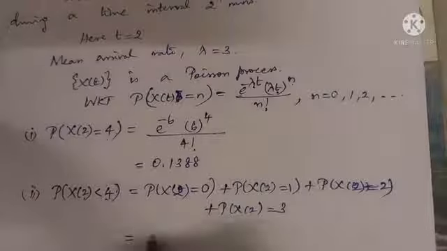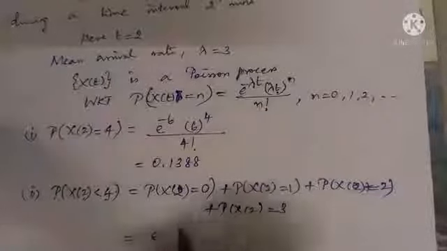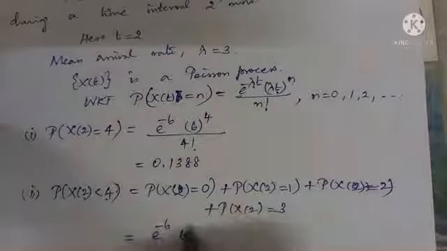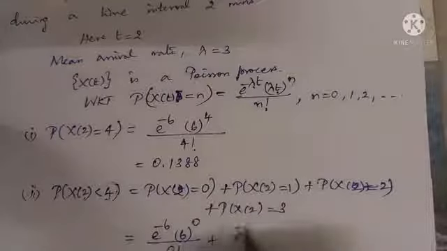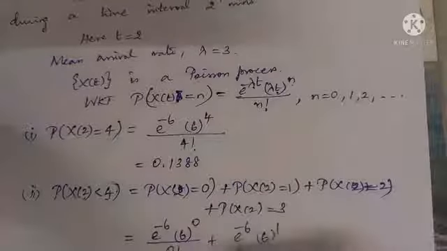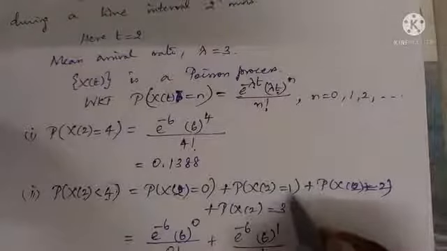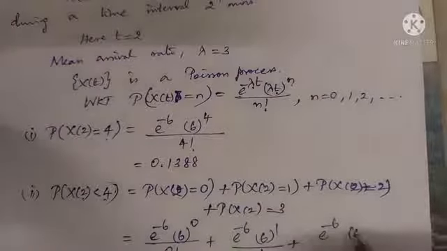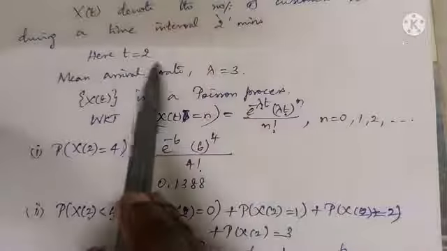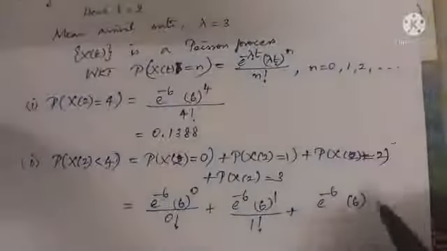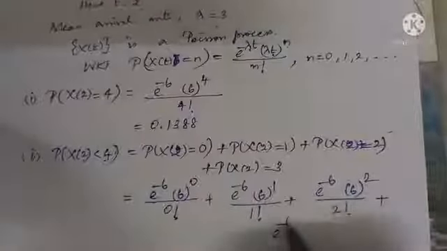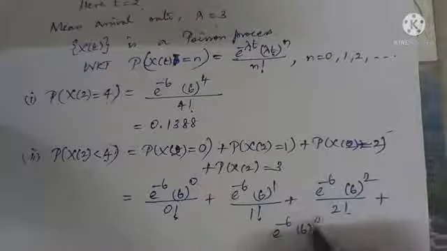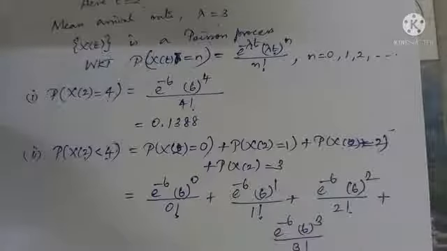Let us use the probability law. e^(-λt), where λt is 6: 6^0 / 0!. Then e^(-6) 6^1 / 1!, because n is 1, the number of customers is 1. Similarly, λt is 6, because 2 into 3 is 6. It is 6^2 / 2!. Similarly, e^(-6) 6^3 / 3!.